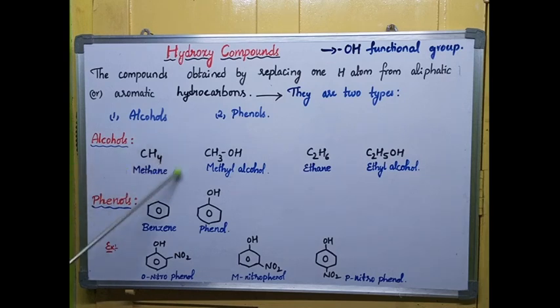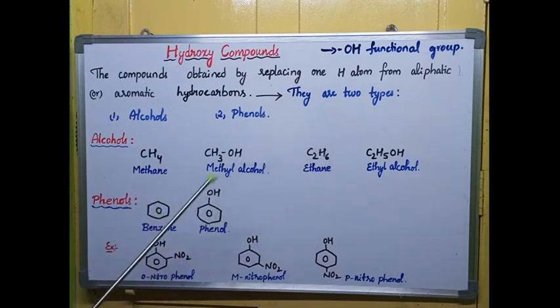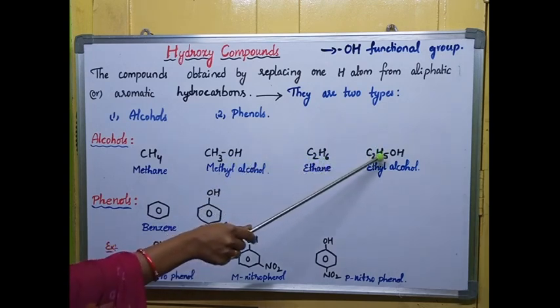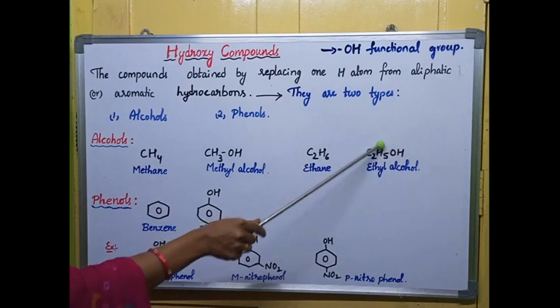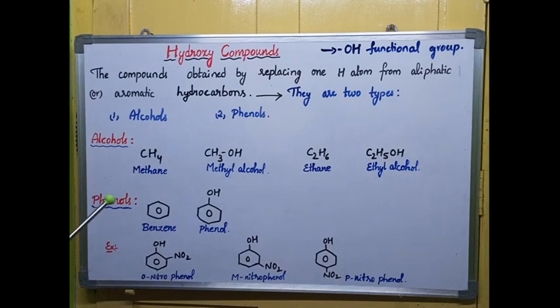For example, I am taking one alkane, methane. In methane, CH4, 4 hydrogens are there. One hydrogen is replaced with OH, and I am getting the formula CH3OH. It is one alcohol obtained from methane, so it is called methyl alcohol. One more example, ethane. C2H6 is the formula of ethane. If I replace one hydrogen atom with OH group, then I'll get C2H5OH. It is called ethyl alcohol. So alcohols are formed by replacing one hydrogen atom from aliphatic hydrocarbons.